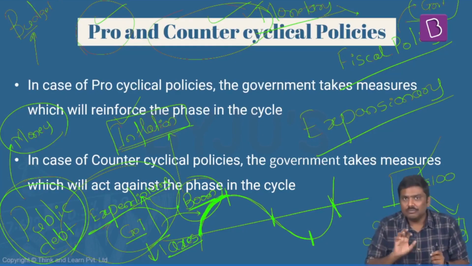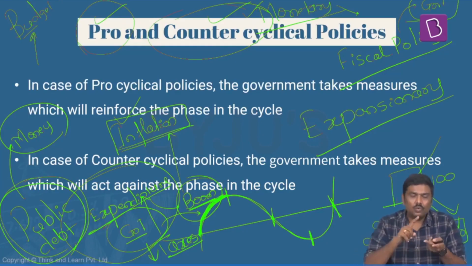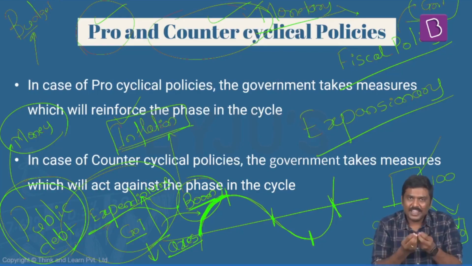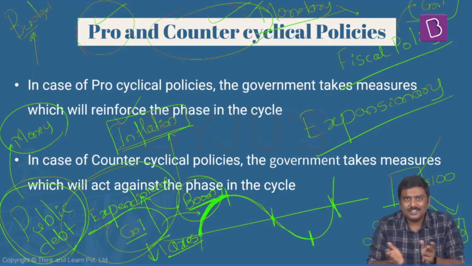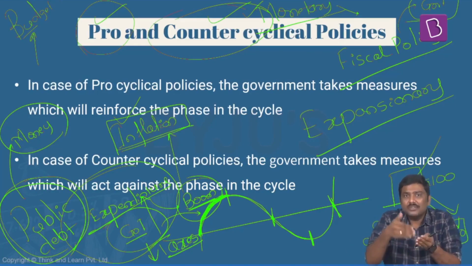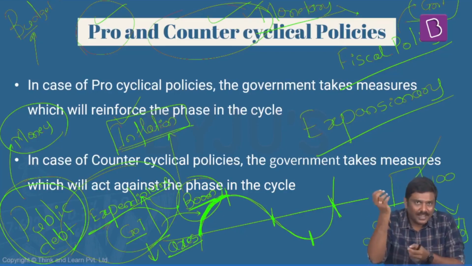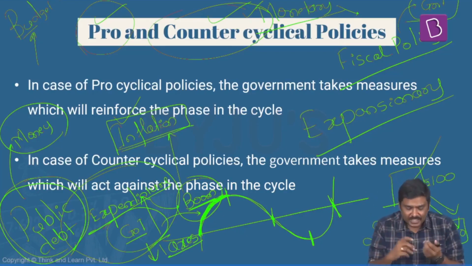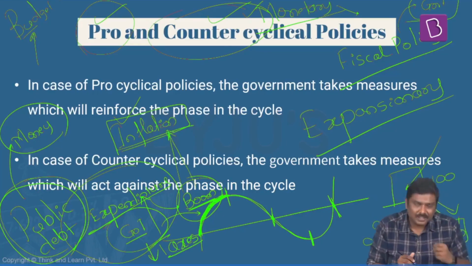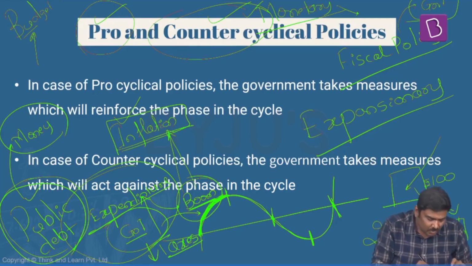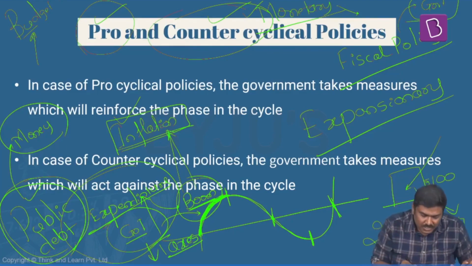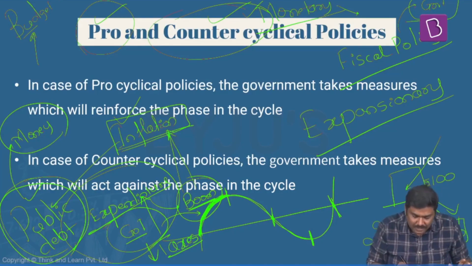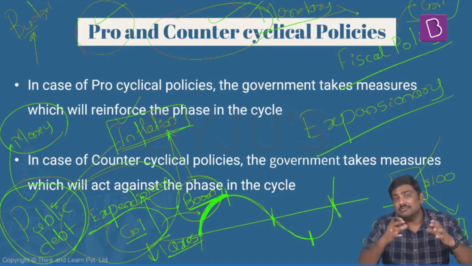So understand this, during a boom, when government spends more, one, the inflation is expected to be very high, because the government is spending more, so more money is there in the system. The people will have more money to purchase goods and services, so demand will increase, and price levels will also start increasing. So we can expect a higher inflation rate in the system because of this. And second, we can also expect higher public debt, higher borrowings of the government. Generally these two will happen when the government starts spending more during the boom phase.